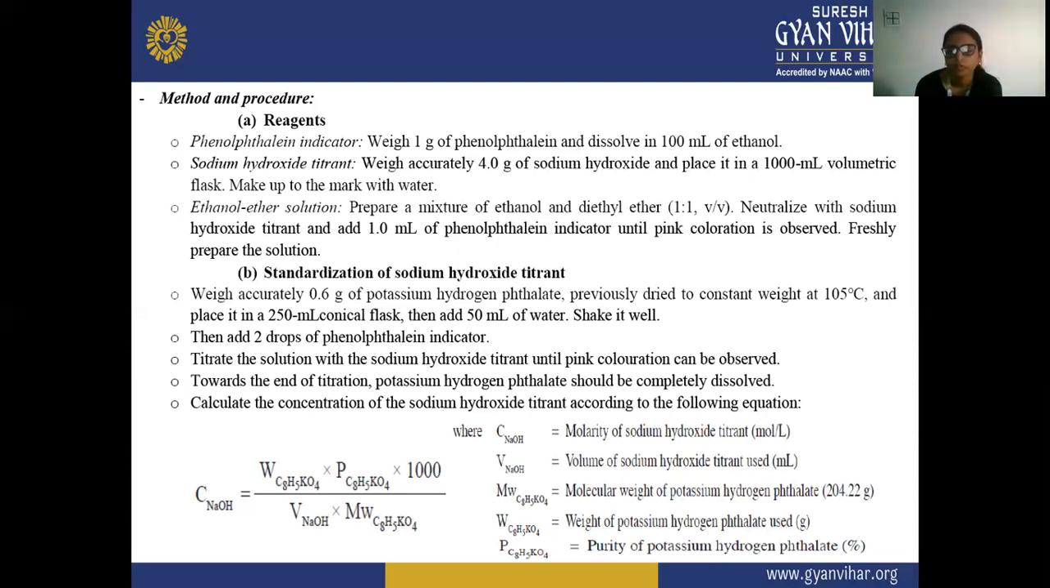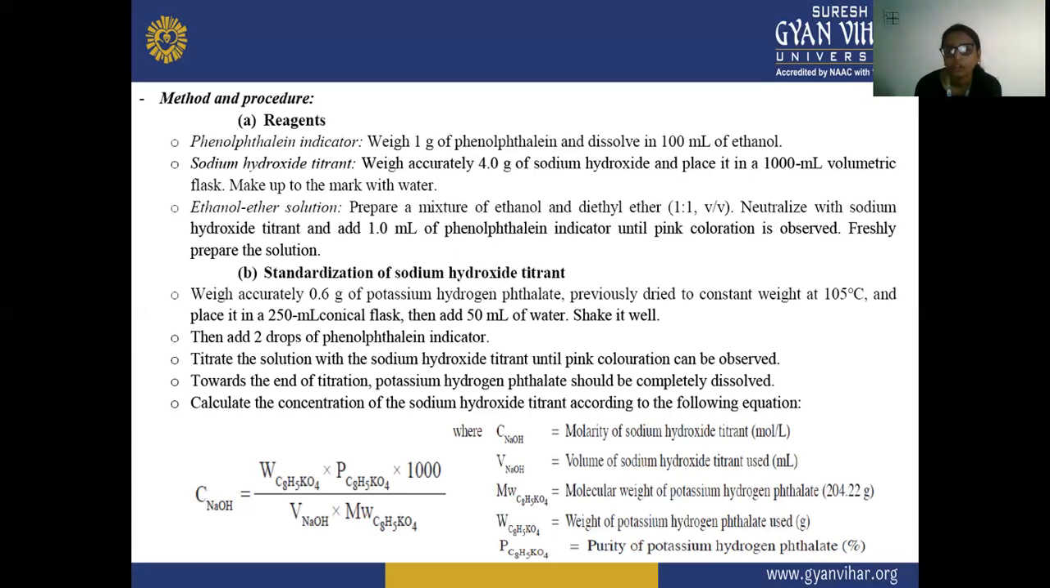So here we have to weigh 4 grams of sodium hydroxide, place it in the 1000 ml volumetric flask, and then make up to the mark with water. After accurately weighing 4 gram of sodium hydroxide, placing it in a 1000 ml volumetric flask and making up to the mark with water, the sodium hydroxide titrant is prepared.